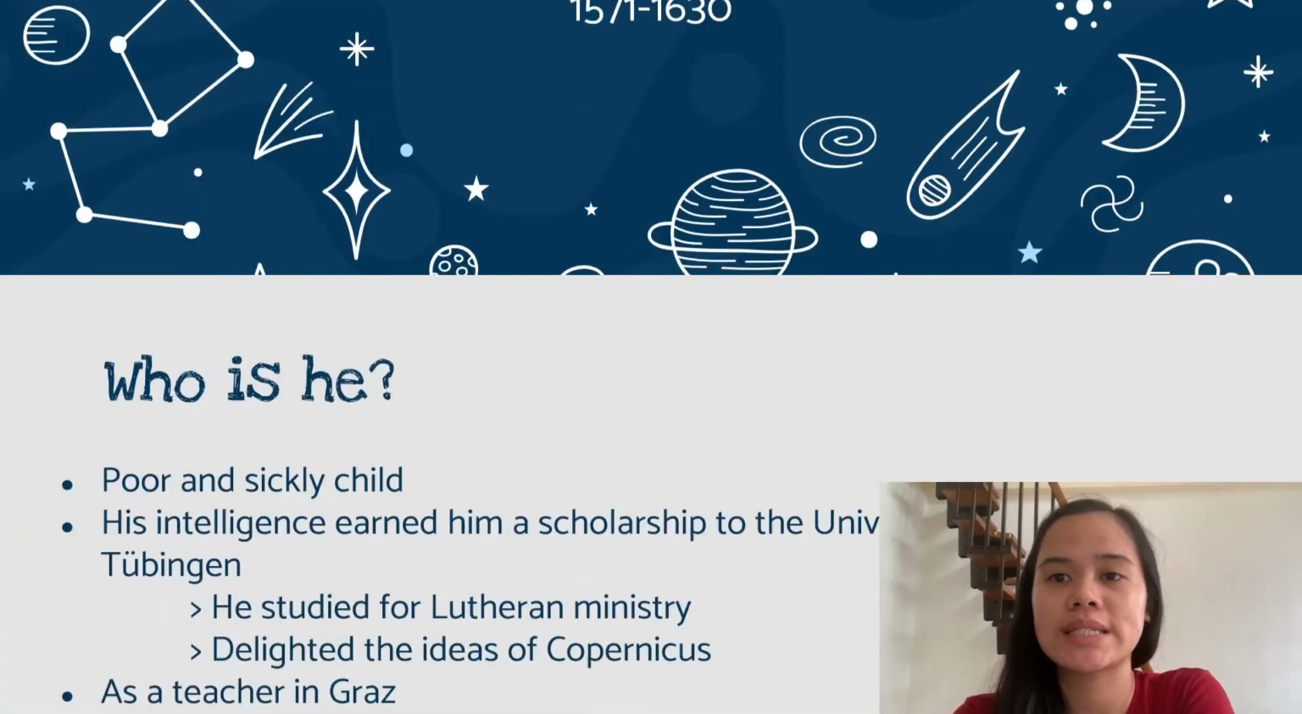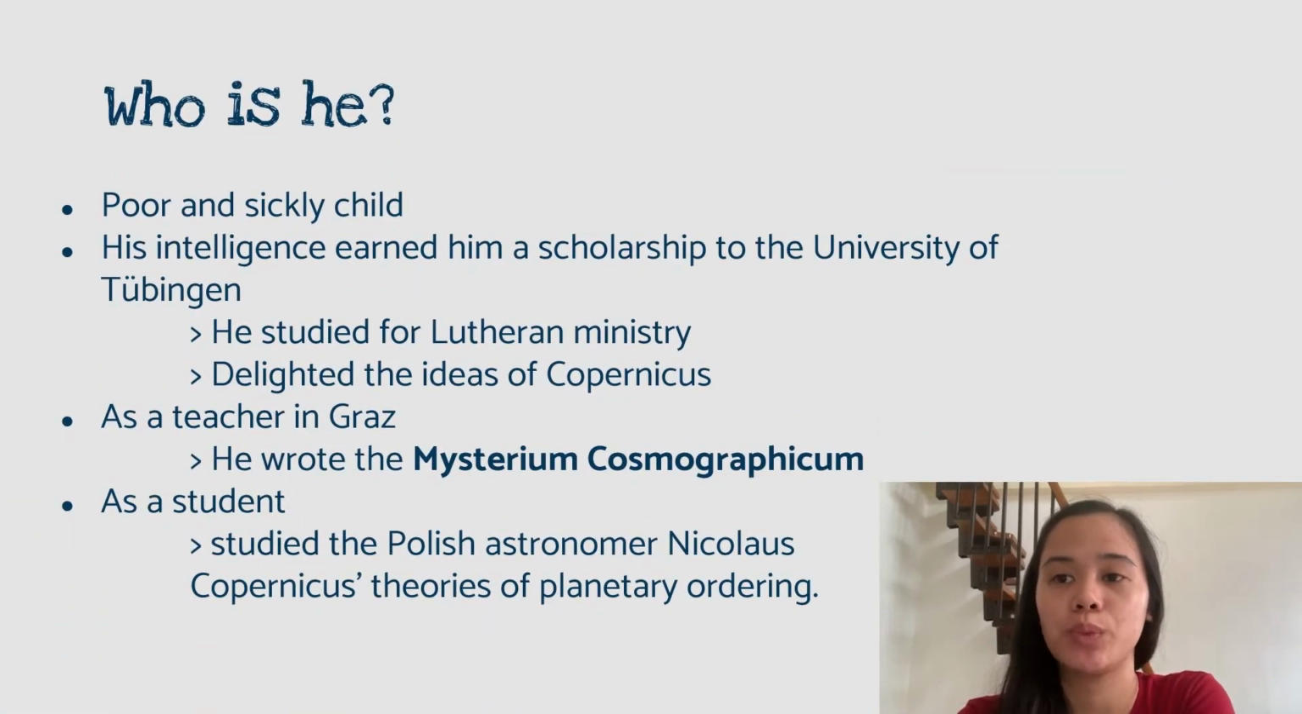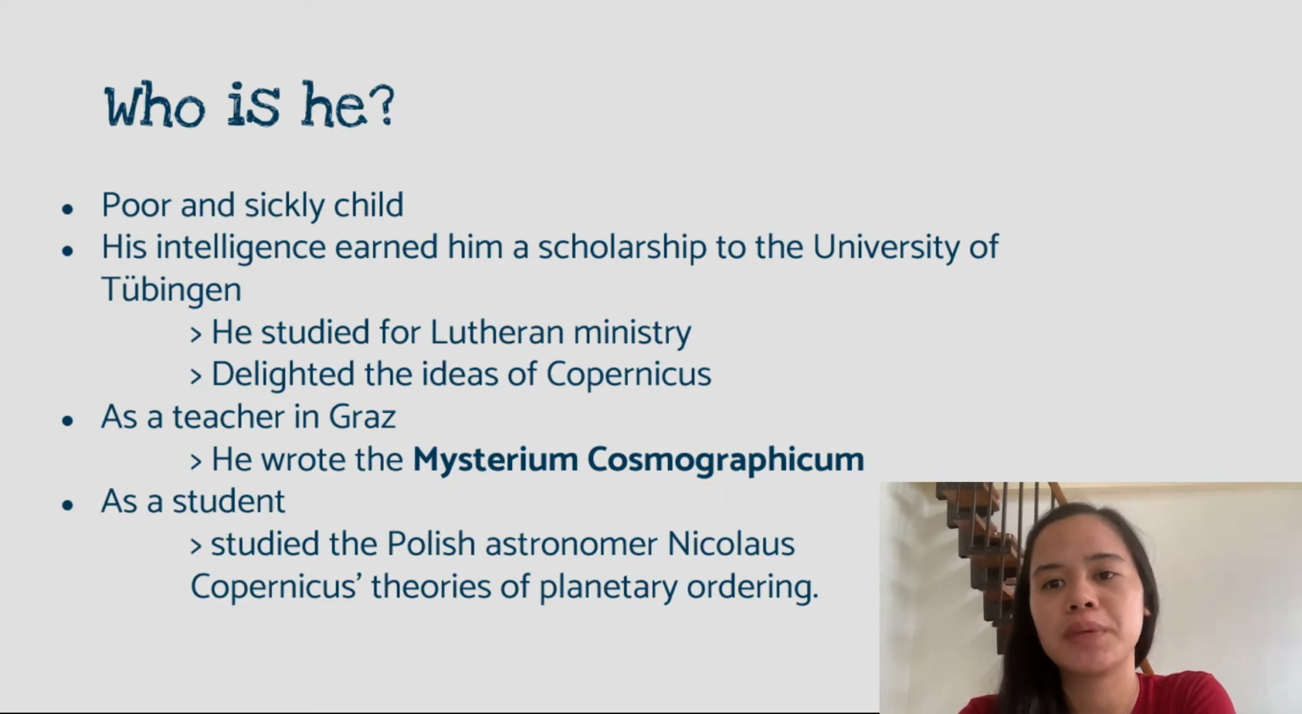Johannes Kepler was a sickly child and his parents were poor, but his intelligence allowed him to have a scholarship at the University of Tübingen to study for the Lutheran ministry. In this university, he was introduced to the ideas of Copernicus and he delighted in them. In 1596, when he was a teacher in Graz, he wrote the Mysterium Cosmographicum, an astronomy book that, if translated, means the secrets of the world.